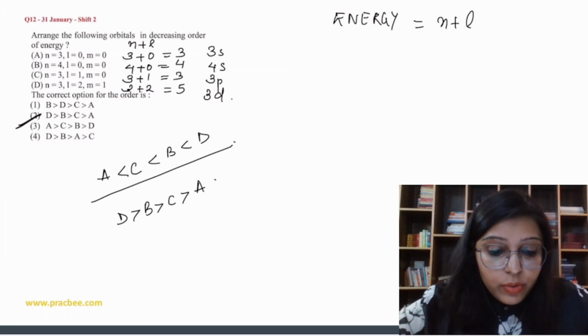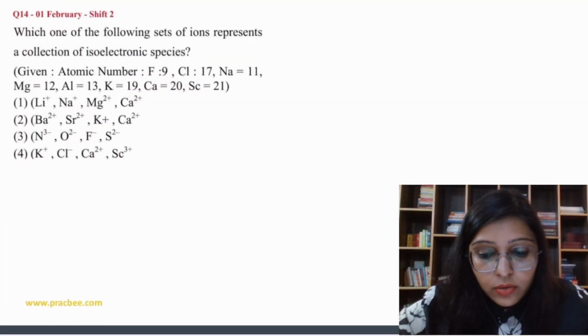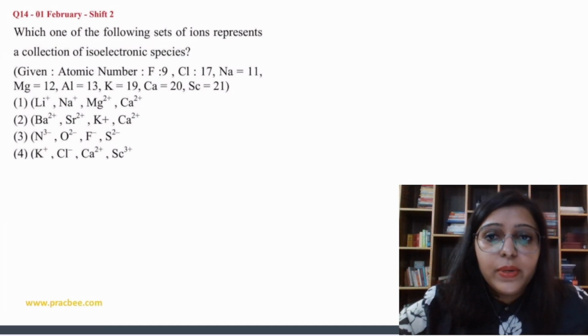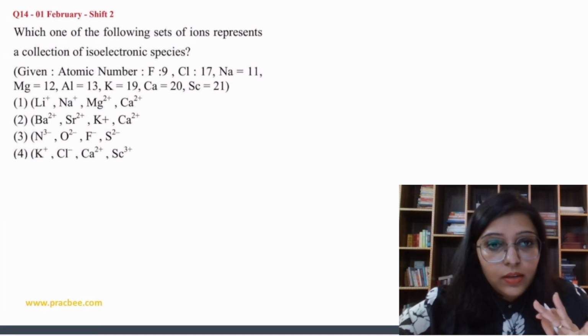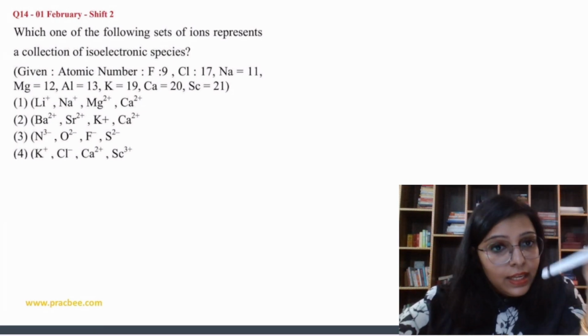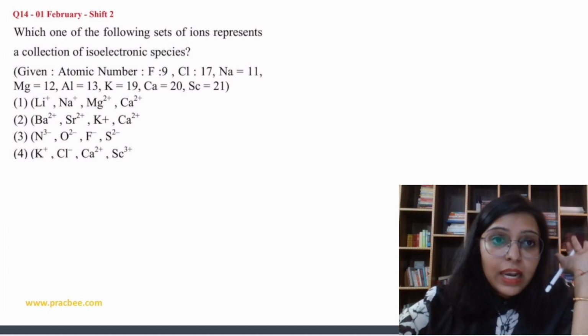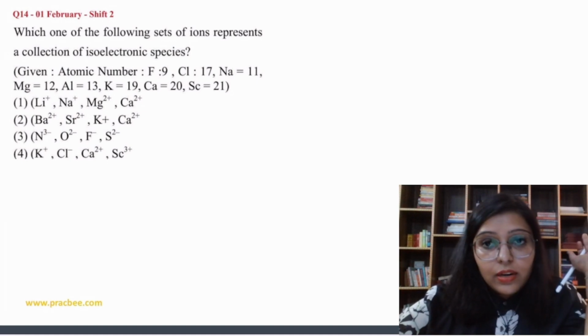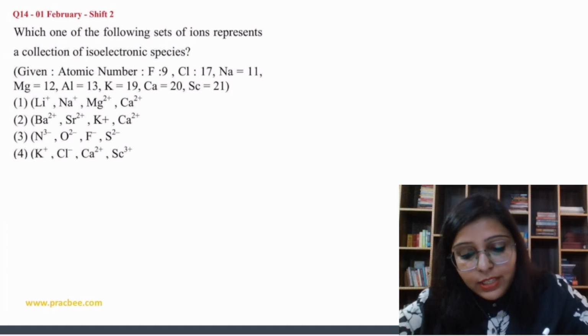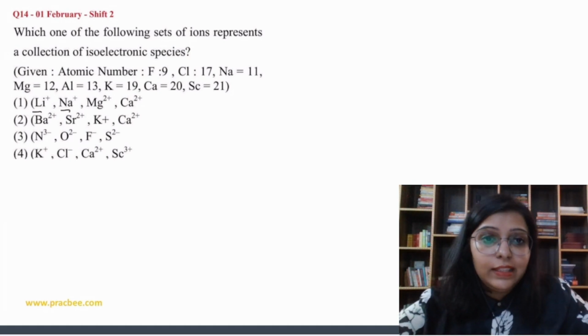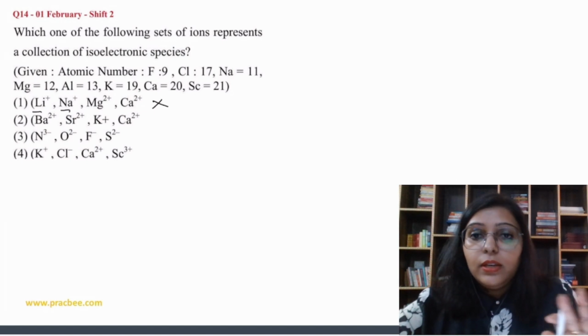Now let's do the next question. The next question says, which one of the following sets of ions represents a collection of isoelectronic species? Here you have to use the elimination method. If you find any element where the electrons are not the same, then eliminate that. For example, lithium's atomic number is 3 and sodium's is 11, so the electrons cannot be the same over here, so eliminate this.